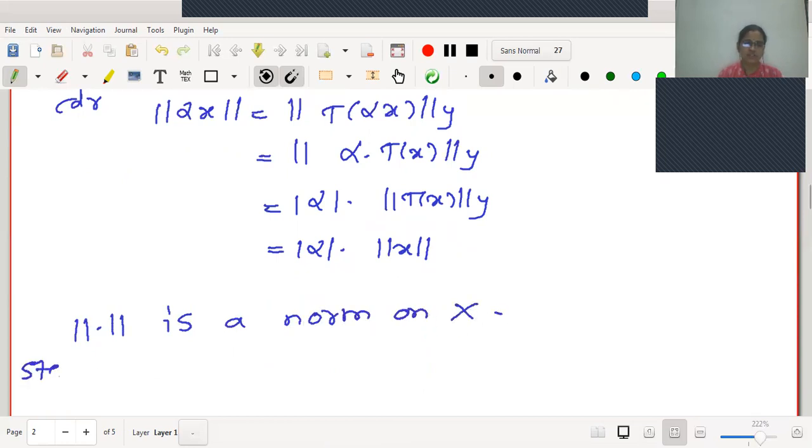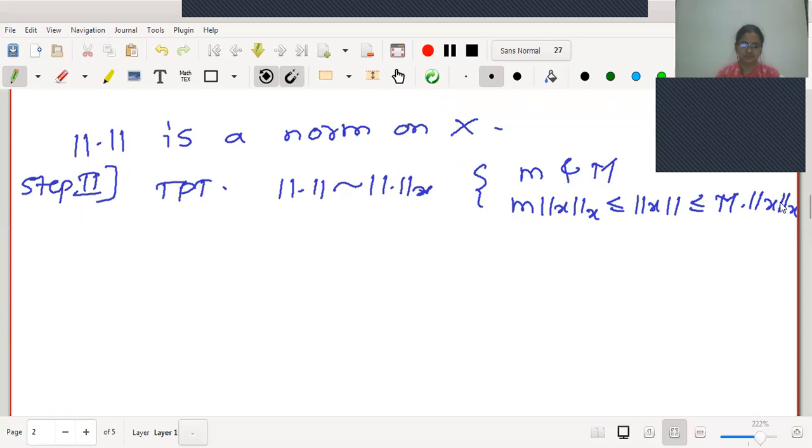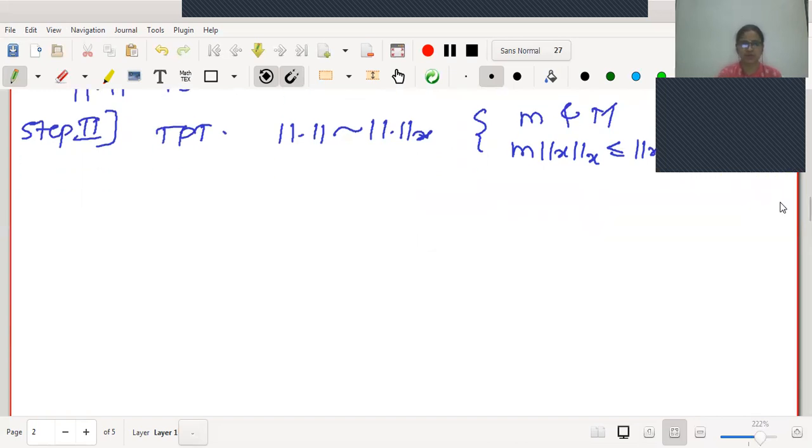Now we will go for step 2. What we should prove in step 2? These two norms are the same, that is, this norm is equivalent to norm x. To prove this, which condition will we try to prove? We will try to find two constants, small m and capital M, such that m norm of x is less than or equal to norm of x less than or equal to capital M into norm x of x. Or it may be reverse also. These norms may be interchanged.